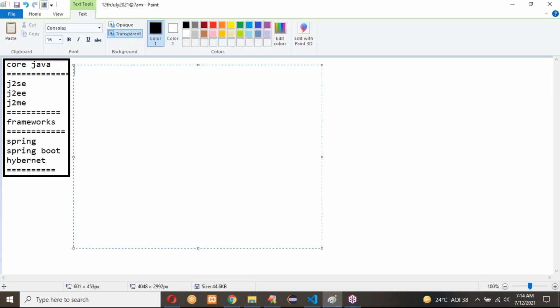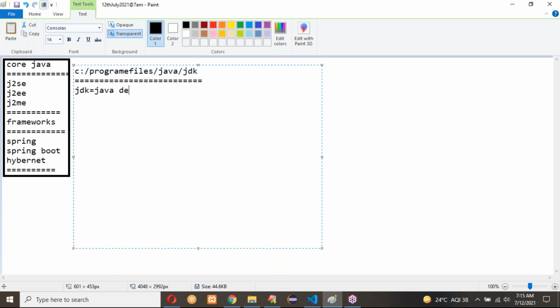Under this core Java, we discussed what is JDK. If you install Java in your system, by default it will be installed in the C drive, Program Files. Under that Program Files, under the Java folder, you can see the JDK folder. Here we have the JDK folder.